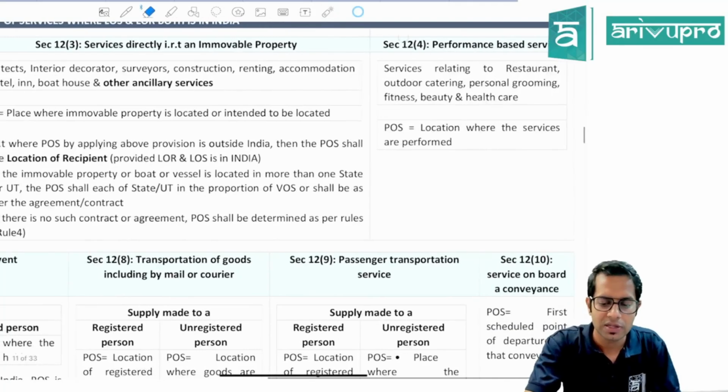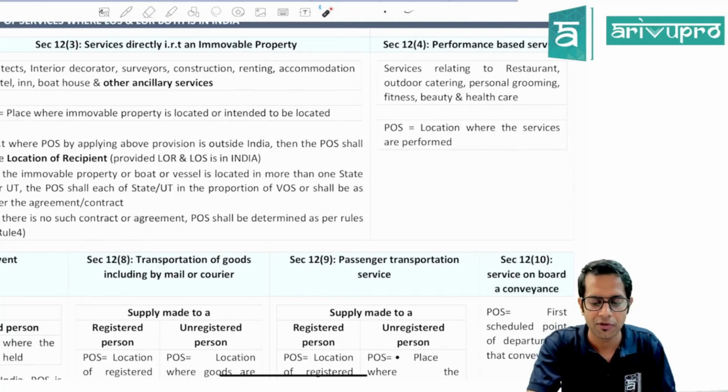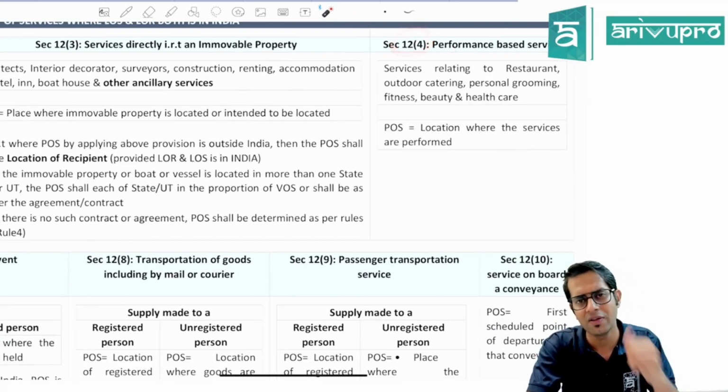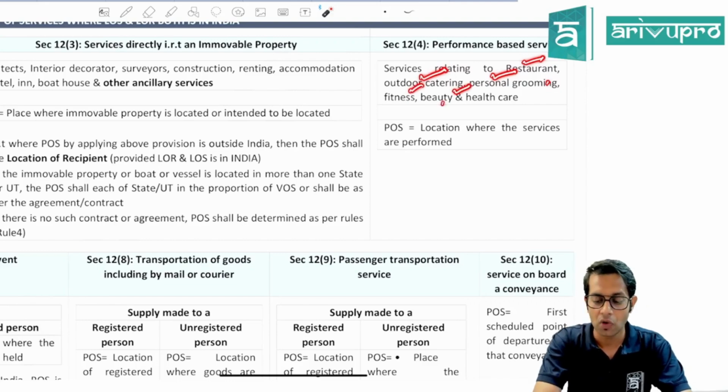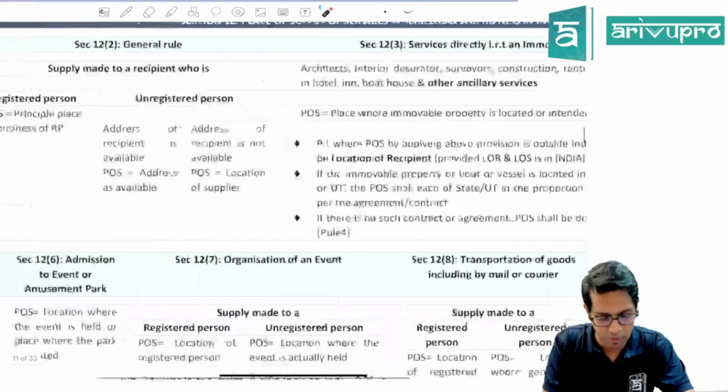Then section 12 subsection 4 talks about place of supply for performance based services. So they have given a list of totally 6 services like restaurant services, outdoor catering, personal grooming services, fitness, beauty treatment services. For these services, the place of supply will be location where the services are performed.